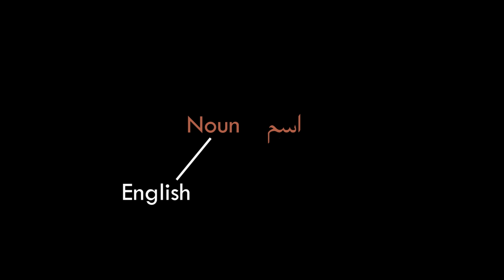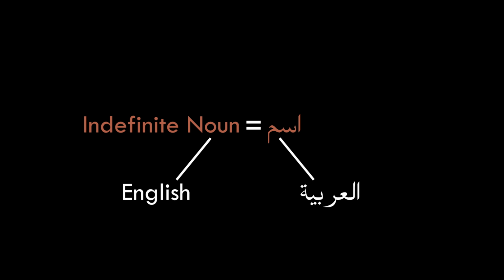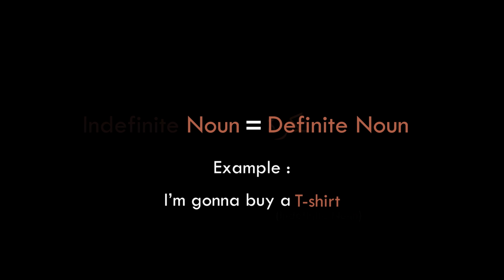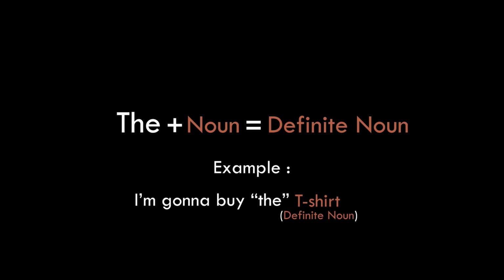Nouns in English and in Arabic have many similarities between them. One of them is the indefinite noun, or ism nakira. The indefinite noun is a noun that refers to a non-specific entity. T-shirt here is an indefinite noun. If you want to make this noun definite, you simply add "the" before it. So you say, I'm gonna buy the t-shirt.